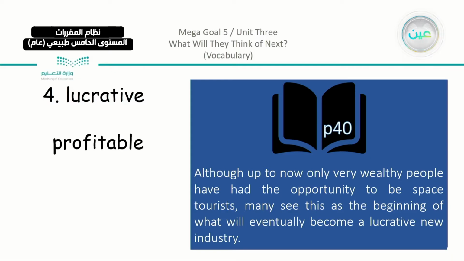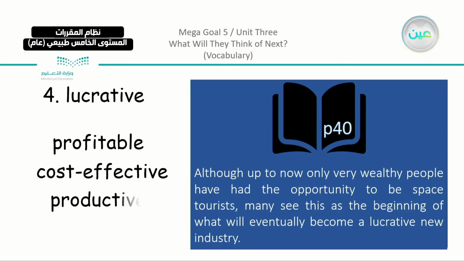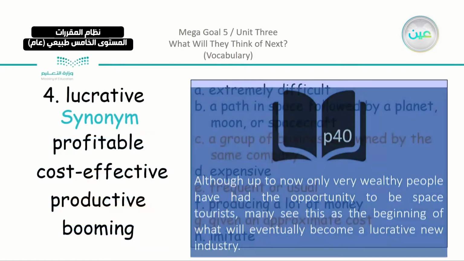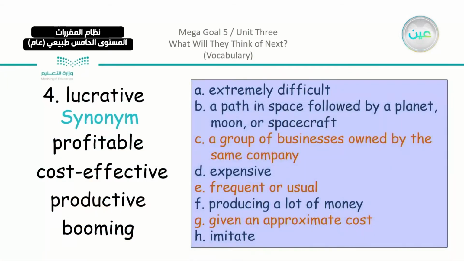So lucrative as an industry means that it is successful in what? How do you know that a business is successful? We can choose from here, the words. You can see either profitable, cost-effective, productive, booming, and the picture here, they all lead you to which one is related to money. You can see the choice F, which is producing a lot of money.